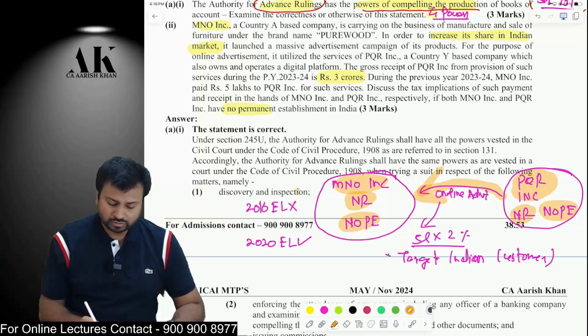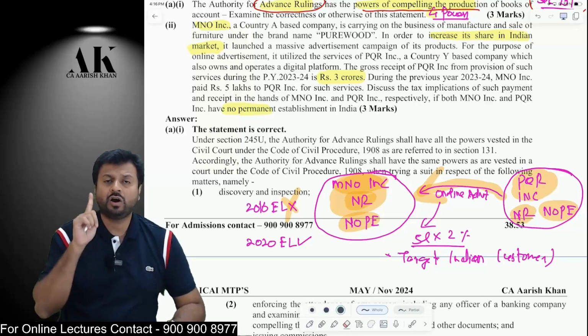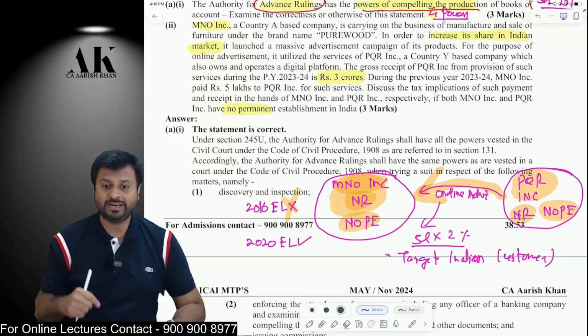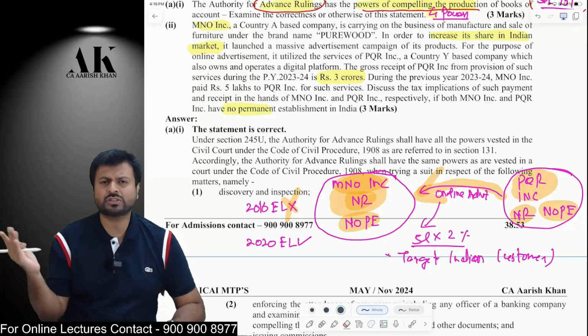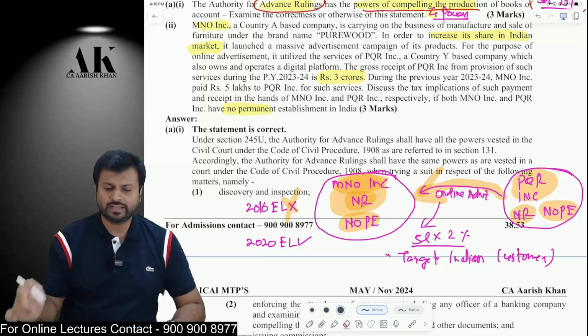But in this case, the 2016 equalization levy is not applicable because the recipient has to be either a resident or a non-resident who has a PE in India. In this case, the recipient is a non-resident who does not have a PE in India. We have done a similar question earlier. Therefore, the 2016 equalization levy is not applicable.